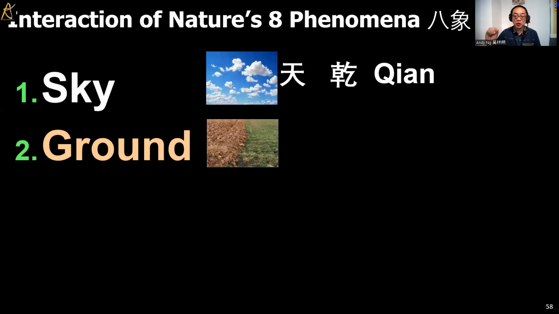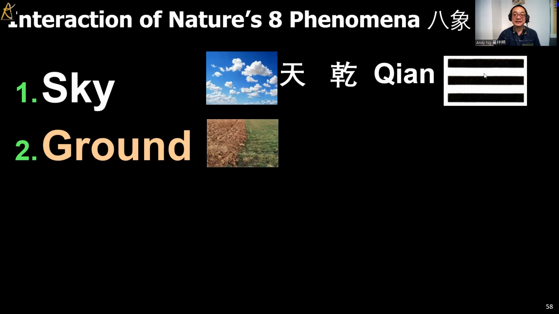So he decided to use another name, and he called it Qian and not Tian. Some of you will wonder, why call it Qian? Why not call it some other thing? Because Qian to Fu Xi 7,000 years ago means something that's very strong, something that is very mighty. So the Qian Gua, the Qian trigram, is just made up of three solid lines.